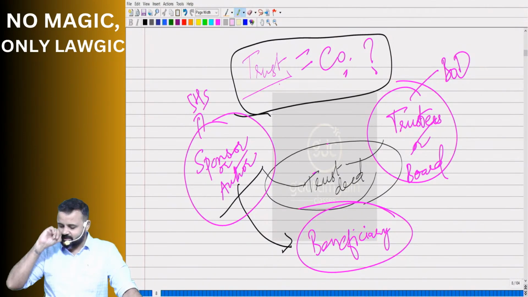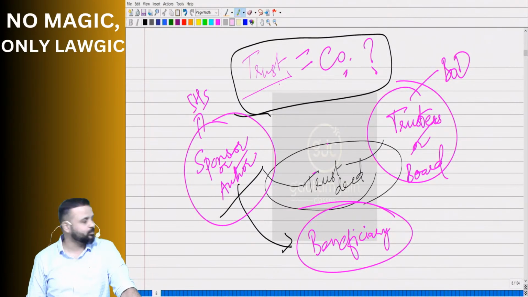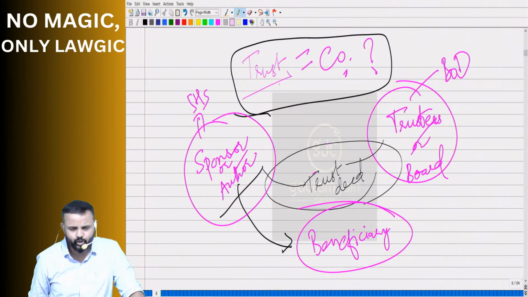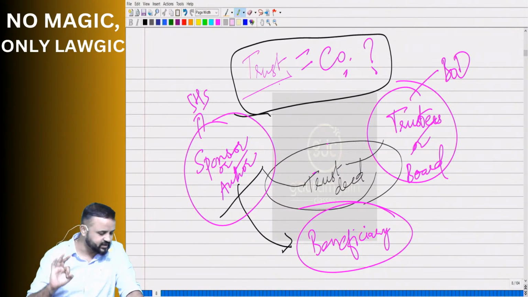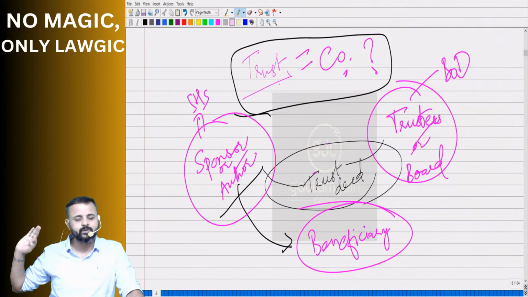Right, sir. So a trust will involve a trustee or board, and will involve a sponsor or author. There will be some beneficiaries. The trust deed is between sponsor and trustees. Sponsors are like shareholders, trustees are like board of directors. Beneficiary can be anyone. So is a trust a company? The answer is no. Followed or not? So here we complete the third feature in our list: separate legal entity and corporate personality.